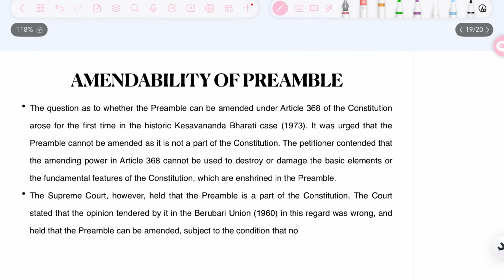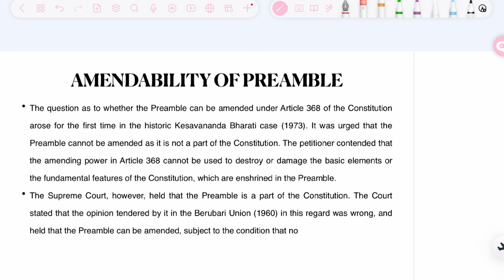The last thing that we have to read is, okay, it is a part of the Constitution, then can it be amended? We all know the answer earlier, that by the 42nd Constitution Amendment Act it was amended. So the answer is yes, it can be amended, but we have to go into the details of how it can be amended. The question as to whether the preamble can be amended under Article 368 arose for the first time in the Kesavananda Bharati case.